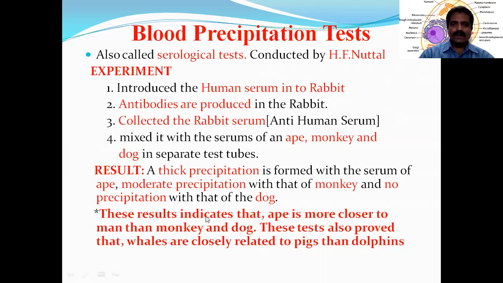With the help of these precipitation tests only, it is now established that whales are closely related to pigs rather than dolphins. See how surprising it is. Generally, we think that whales are very close to dolphins rather than pigs. Generally, we think like that.